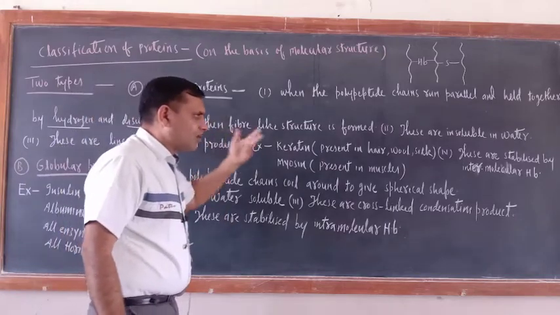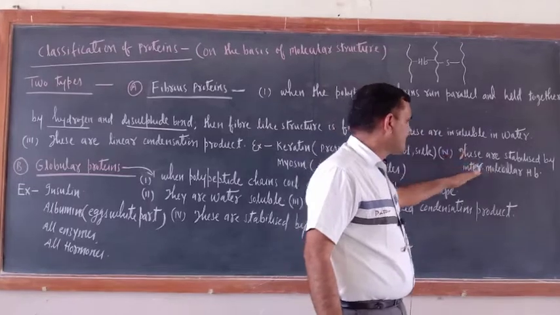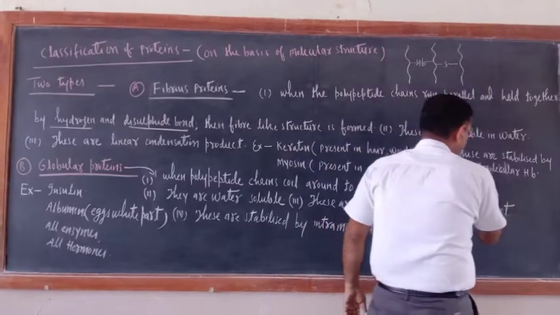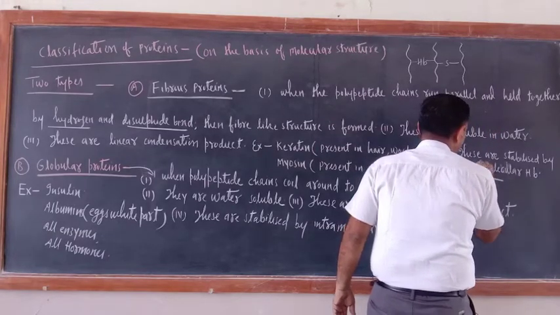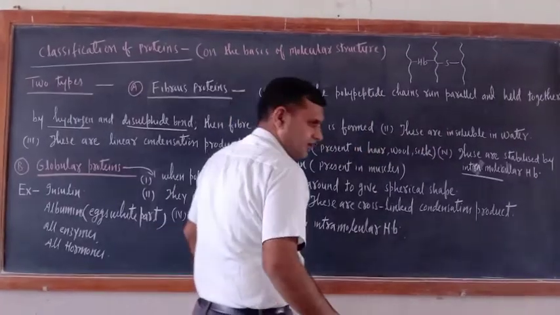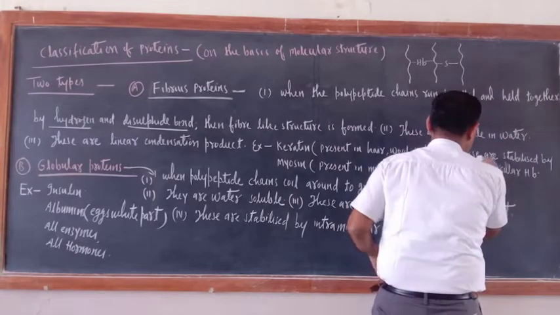One more thing is there. These fibrous proteins are stabilized by intermolecular hydrogen bonding. Write down here, intramolecular hydrogen bonding. No, it is inter only. Intermolecular hydrogen bonding.